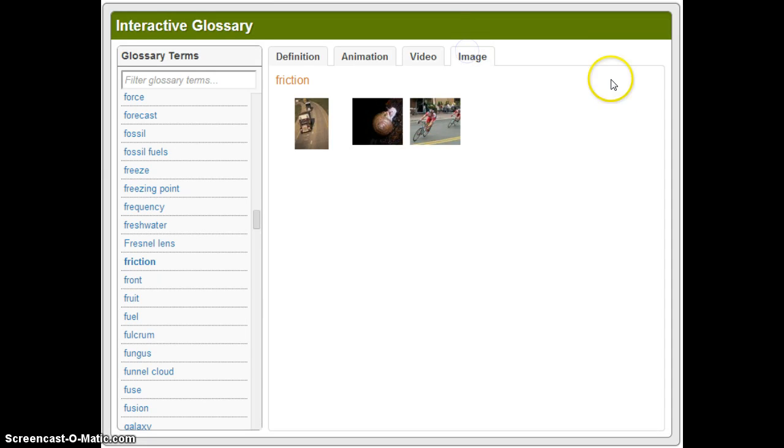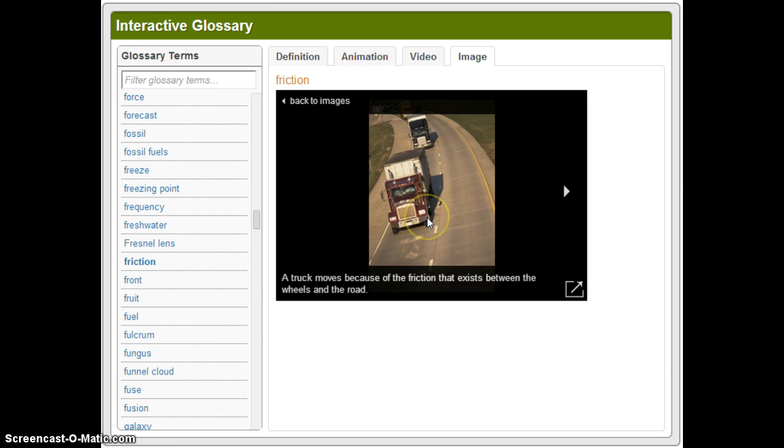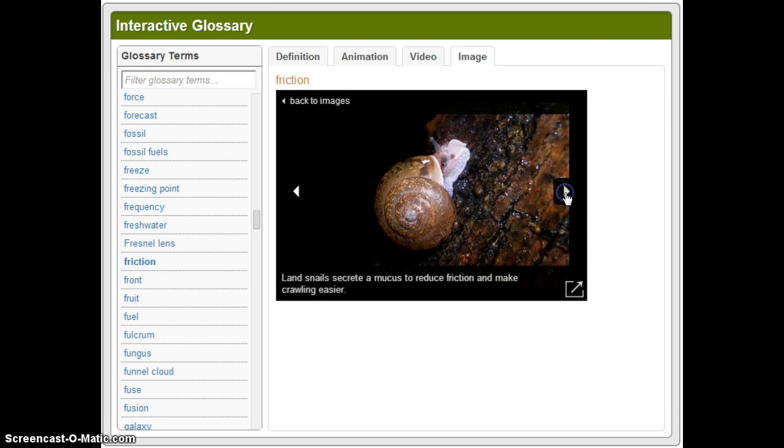Okay, we've got a couple pictures here we're going to look at. The friction that takes place in this picture is obviously the wheel on the road. The truck moves because of the friction that exists between the wheels and the road, and we know the truck has brake pads that will help to slow it down if needed, or when it's needed.